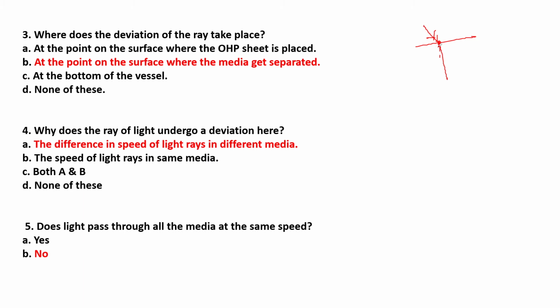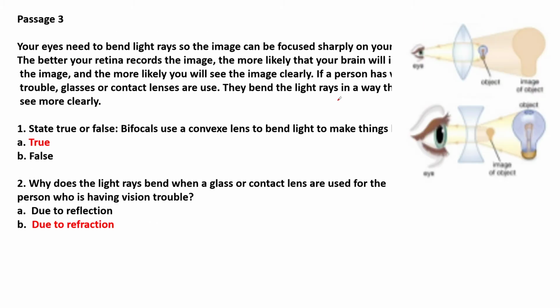The difference in speed of light rays in different media. Just now we have discussed water and kerosene, where it is more. Kerosene and water, the density is different. Optical density is different. That's why the speed of the light also differs. Does light pass through all the media at the same speed? No. It won't pass with the same speed.